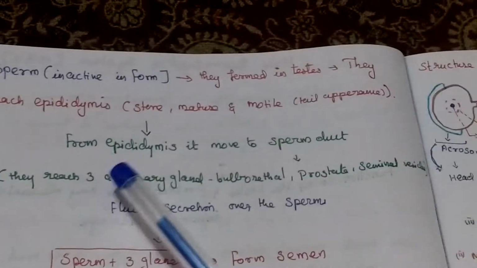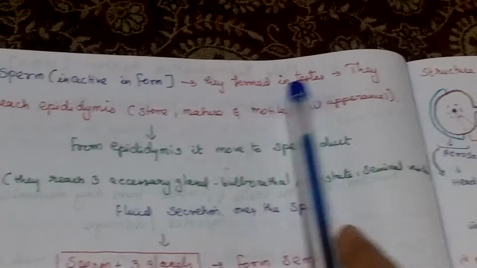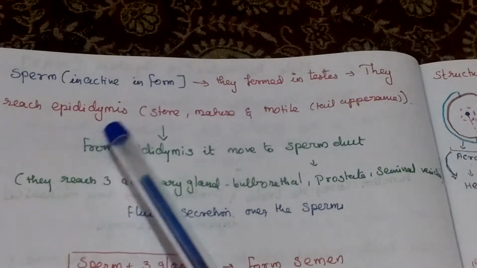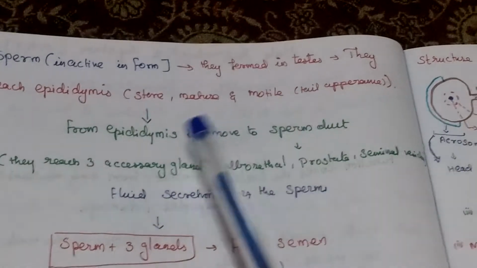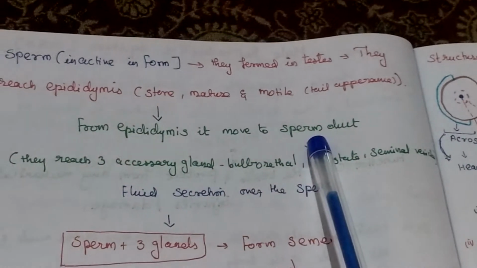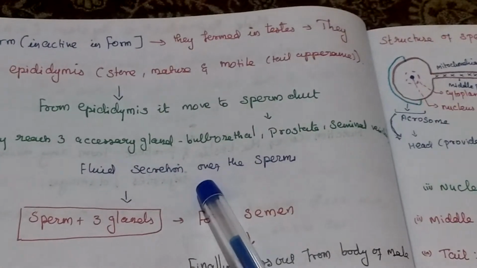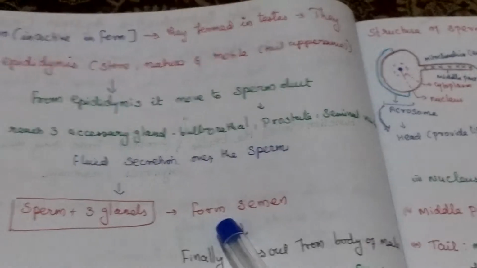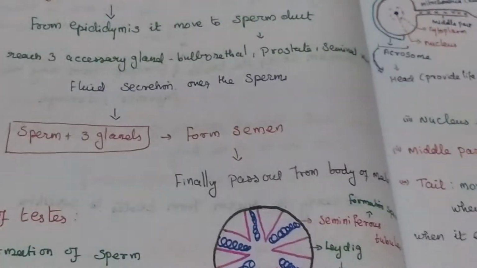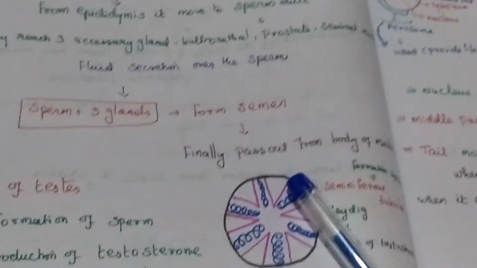Summary of the male reproductive part. Sperm is inactive when formed in the testis, then it will reach the epididymis. Here only maturity and tail formation will occur. Then it will enter the sperm duct. Then the three glands are there. The three glands will activate that sperm. After that comes the formation of semen. Finally it is released out from the male body.